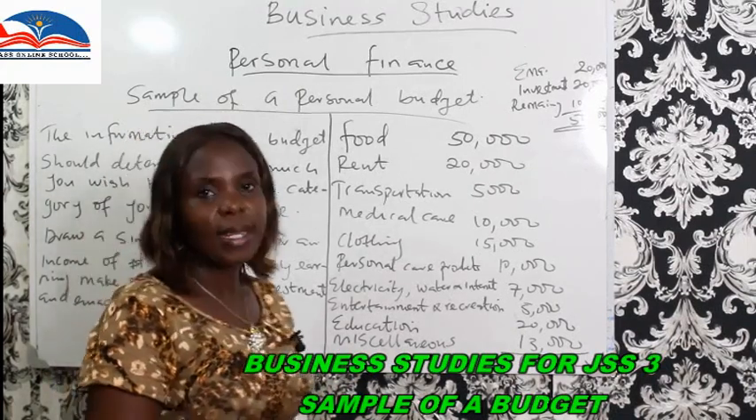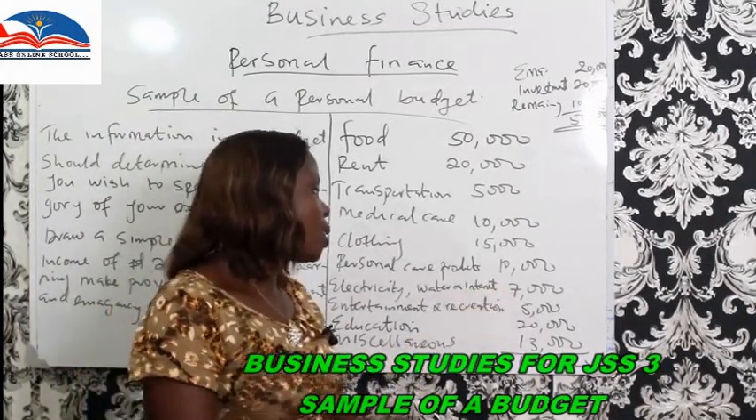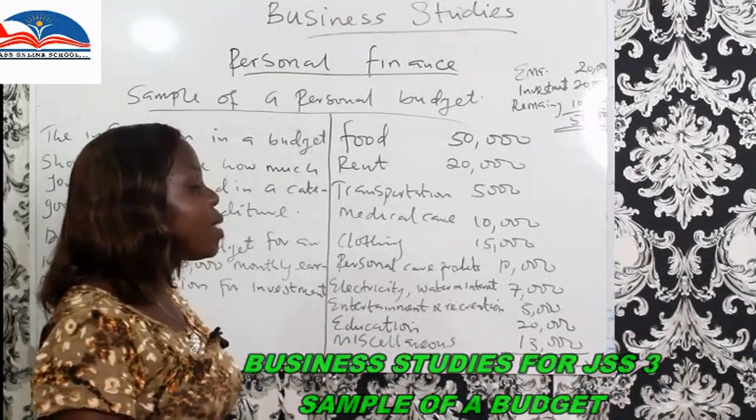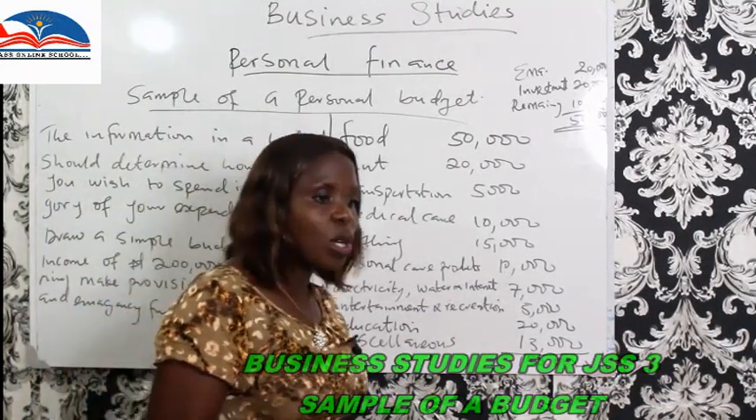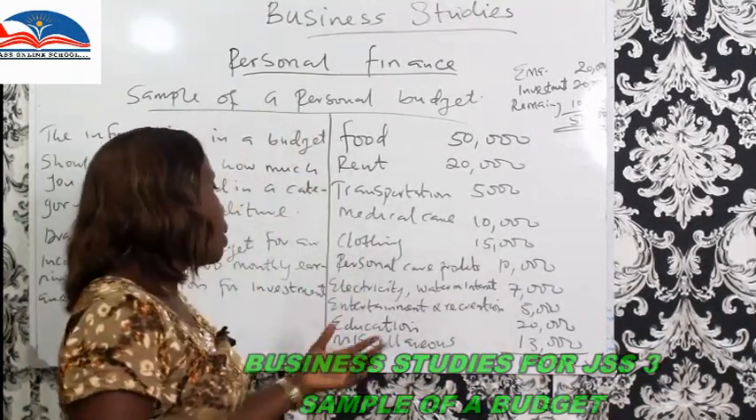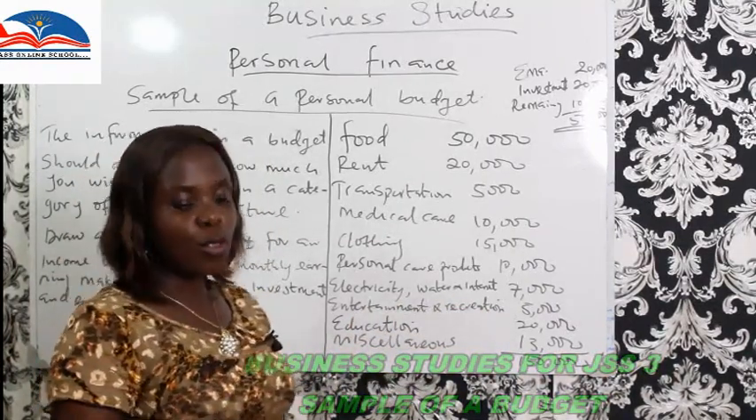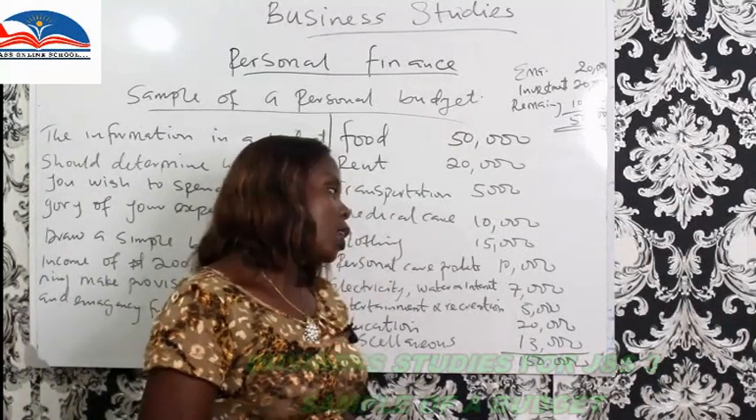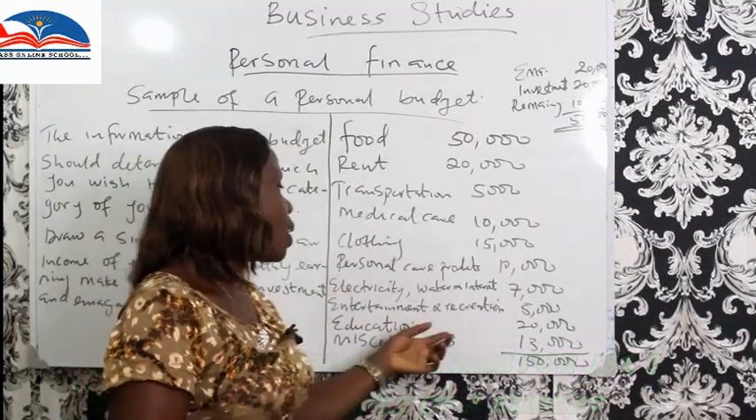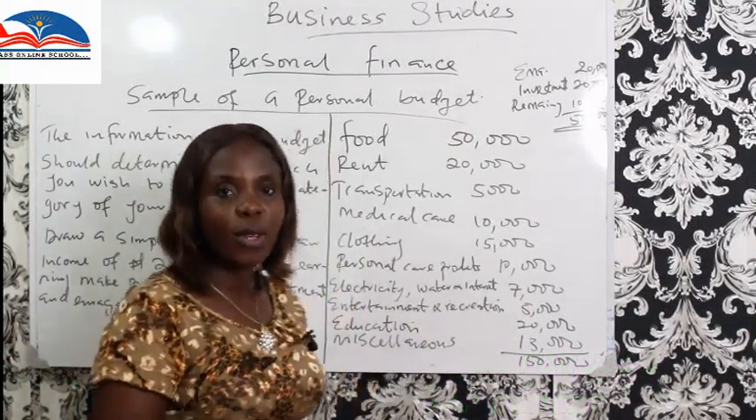Electricity, water, and internet, we allocate 7,000 to it. Entertainment and recreation, you have visitors, you want to go for sightseeing, and you have 5,000 naira for it. Education, you have 2 small children at home, you pay timely, so every month you can allocate 20,000 naira for the education.